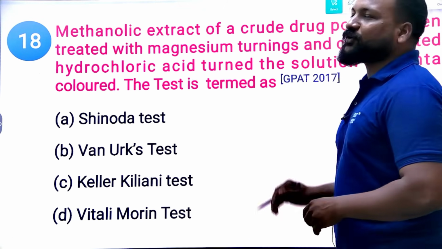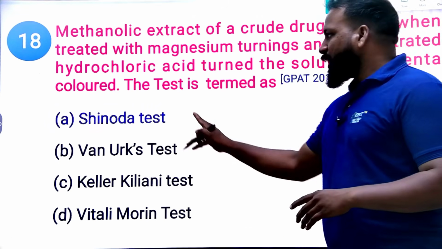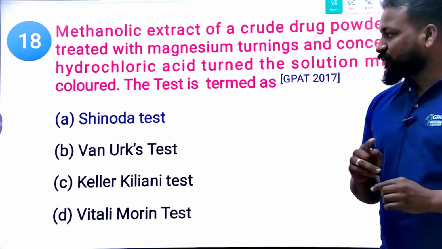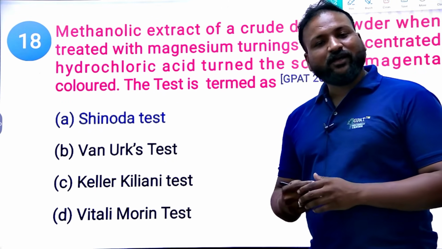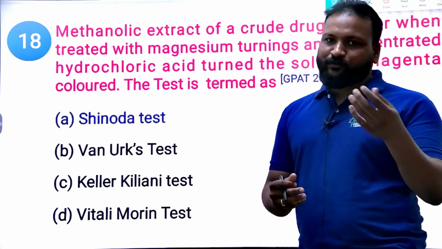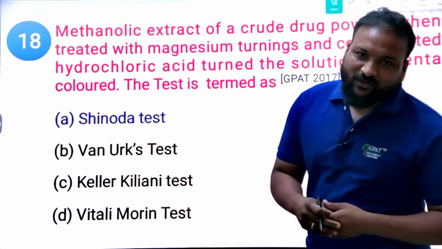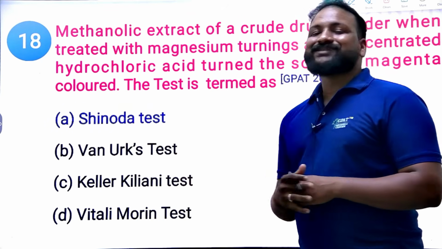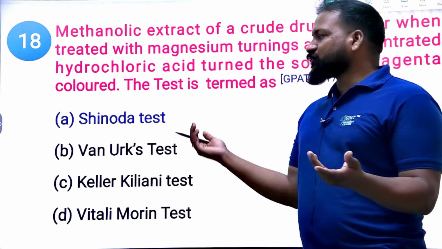And what is the test for the flavonoids? The test for flavonoids is undoubtedly Shinoda test. Shinoda test is for the flavonoids. Yes, Vitali-Morin is for the tropane alkaloids. You can apply the elimination method. Vitali-Morin, tropane alkaloids. Okay, Keller-Kiliani is for the digitalis, and the Claviceps agent is for the ergot. So the rest of the options are in order.